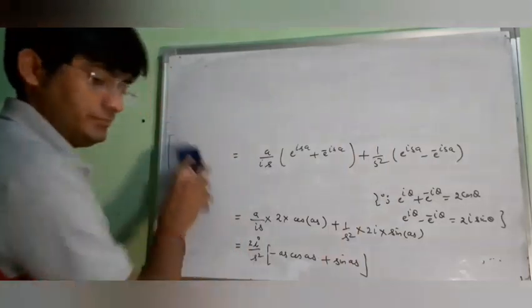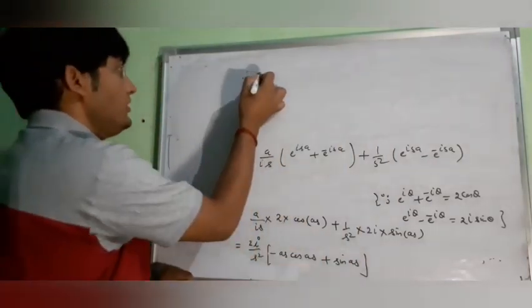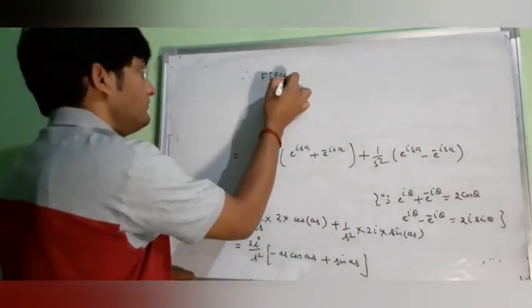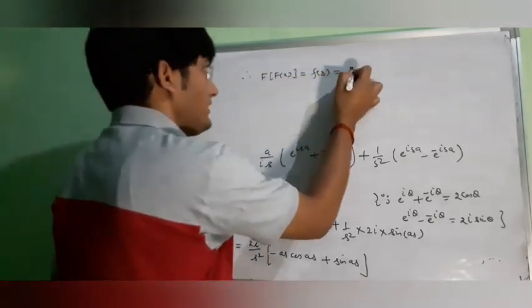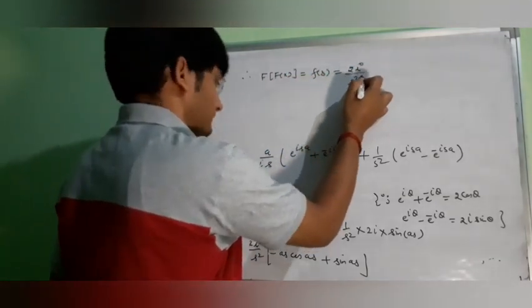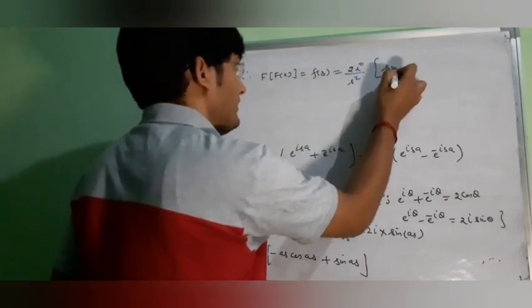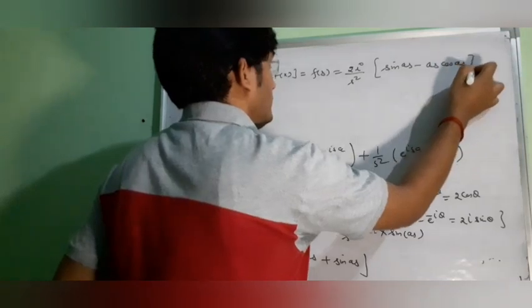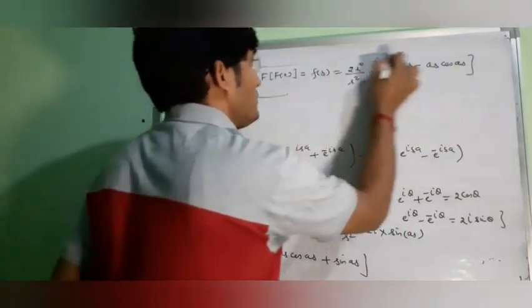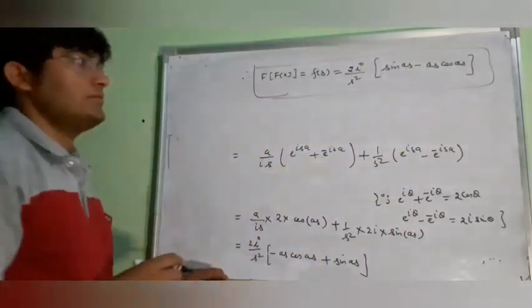Therefore, the Fourier transformation of f(x) is equal to 2i upon s square, then in the bracket we will have sin as minus as cos as. So this is the Fourier transformation of this function f(x).